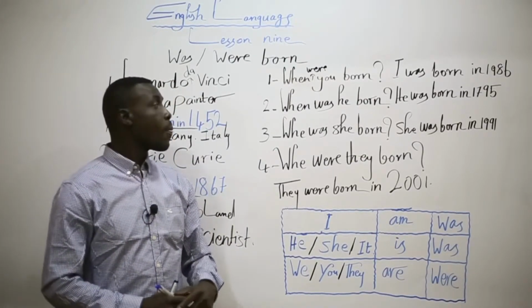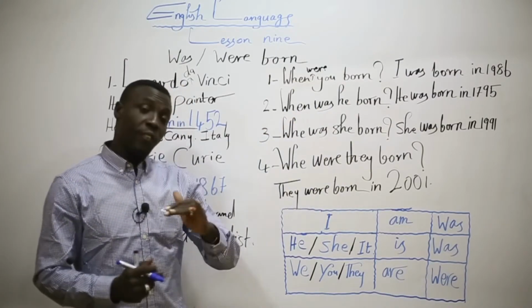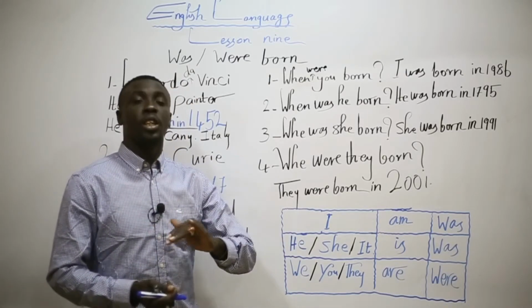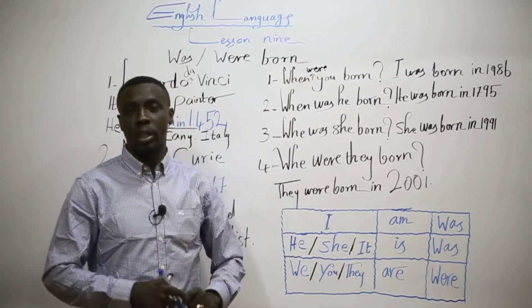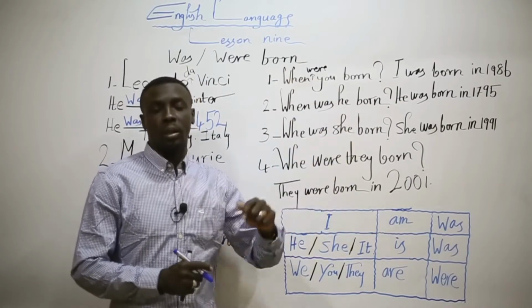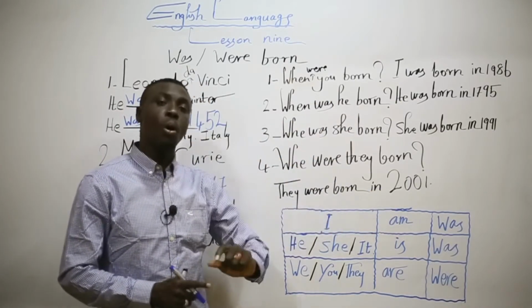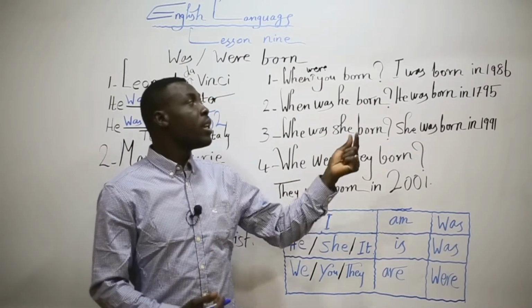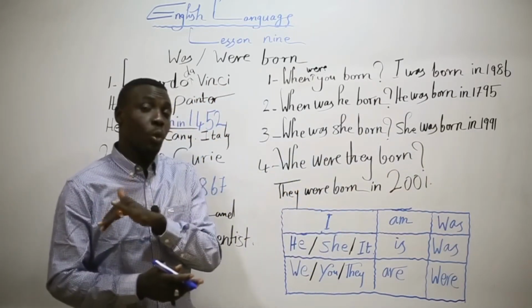Number two, when was he born? If you want to ask, for example, about Leonardo da Vinci, a question about the year that he was born in, you can say, when was he born? When was Leonardo da Vinci born? So the answer might be, he was born in, then the year that he was born in.